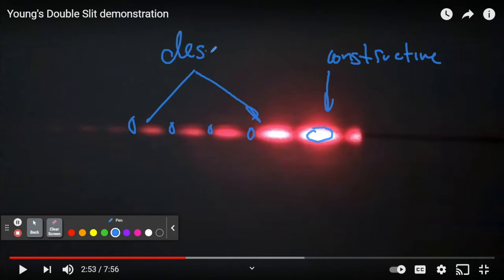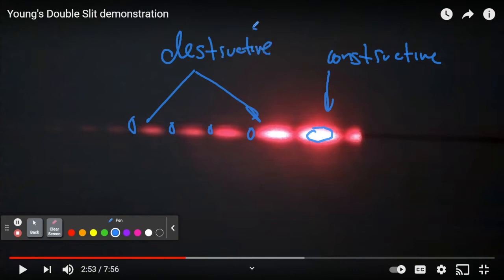Notice here, we see dark spots and bright spots. So here, for example, is a bright spot. You either have a peak overlapping with a peak or a trough overlapping with a trough to give you constructive interference. This interference that's taking place right here is constructive. But notice also at certain points like here, here, here, and here, there are dark spots. And all over here, we see light canceling out light. That would be an example of destructive interference.